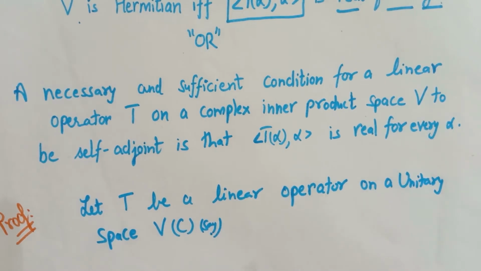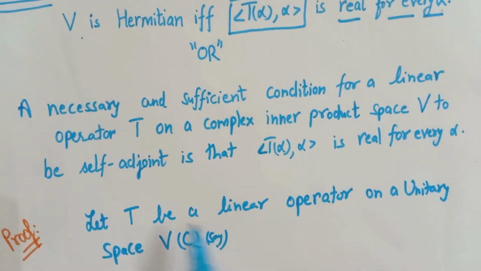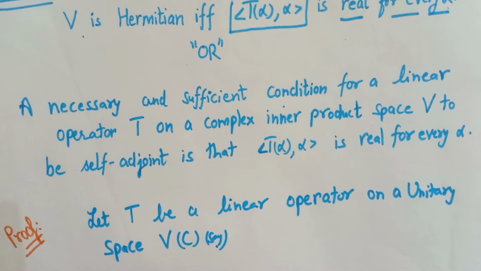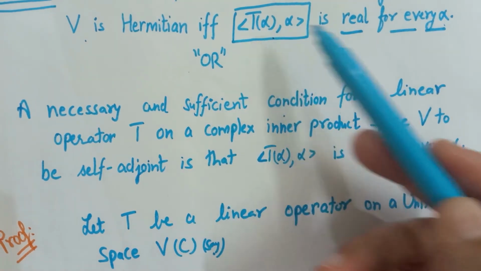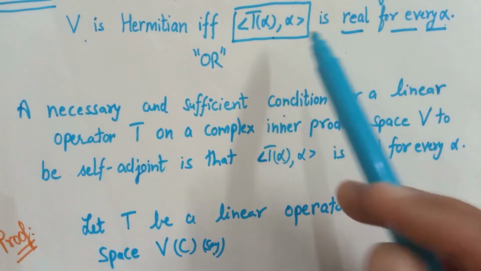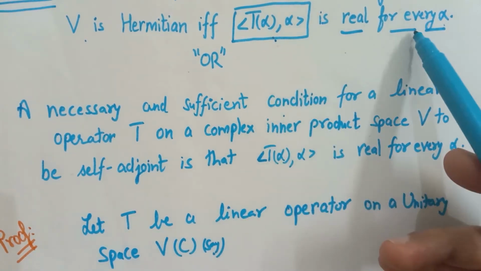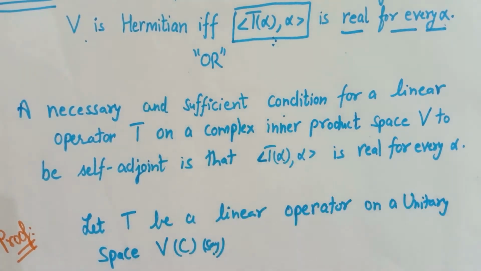Now, because it's a necessary and sufficient condition, firstly we will assume that T is Hermitian, that means self-adjoint, and we will prove that this inner product is real. In the converse part, we will consider that this inner product is real for every alpha, and we will prove that T is Hermitian.